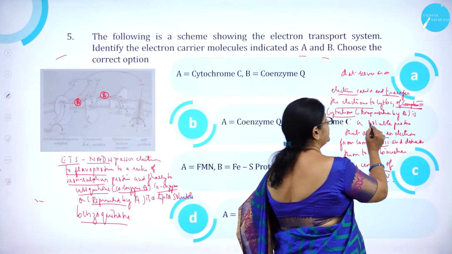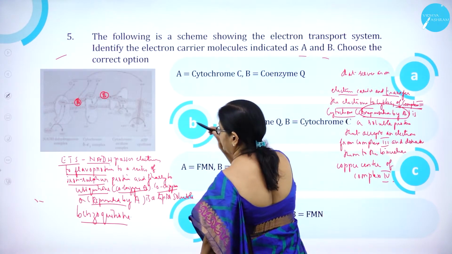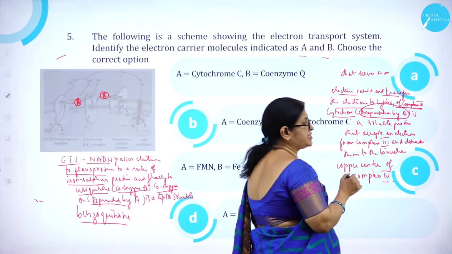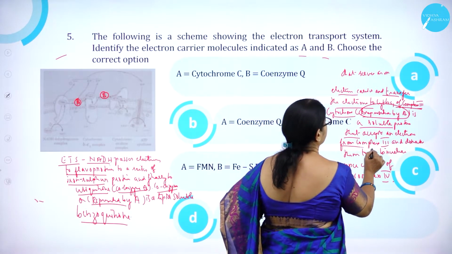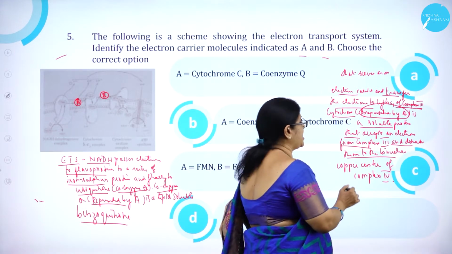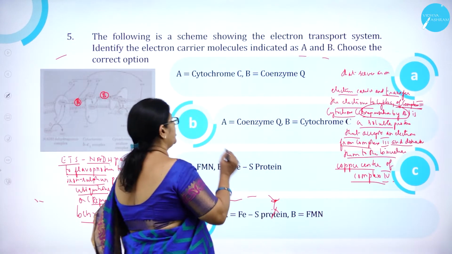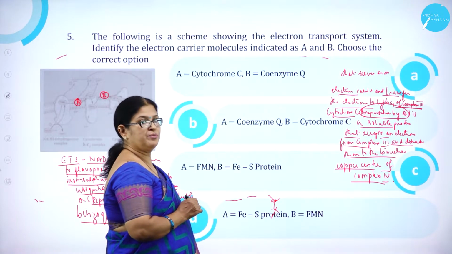Cytochrome C is represented by B. So A is coenzyme Q and B is cytochrome C, a soluble protein that accepts an electron from complex 3 and donates them to the binuclear copper center of complex 4. So A is coenzyme Q and B is cytochrome C.